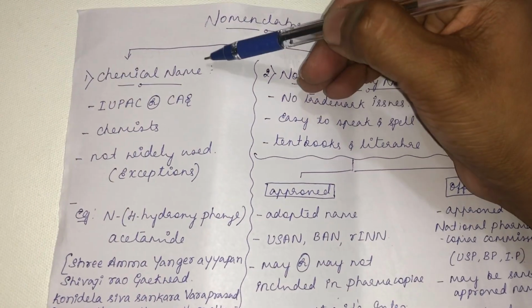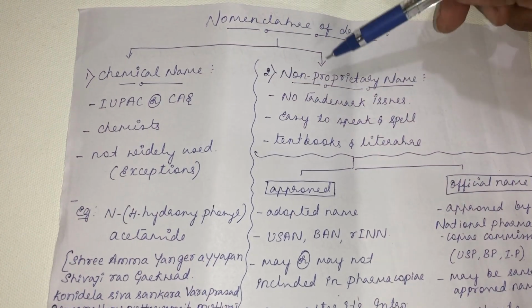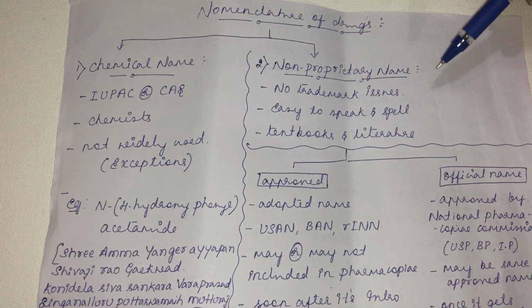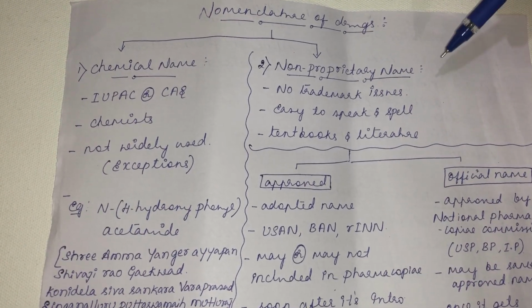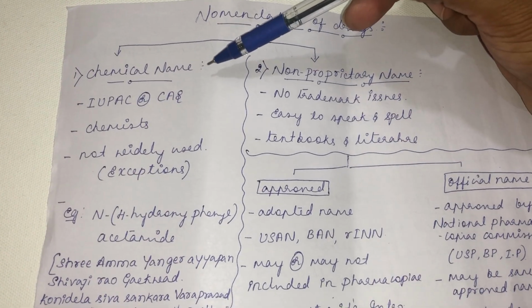One is the chemical name, the second is the non-proprietary name, and the third one is the proprietary name. So first we shall know what we mean by the chemical name.